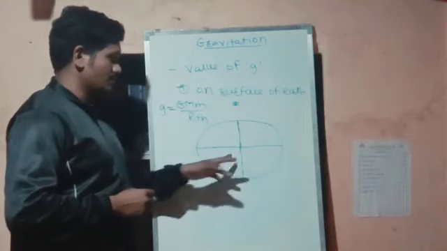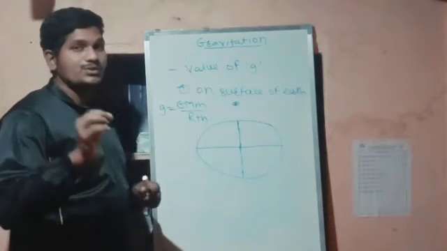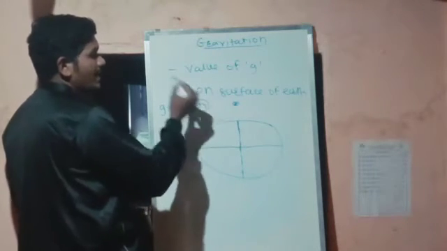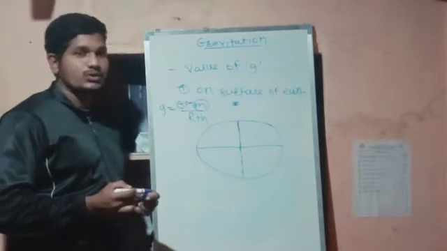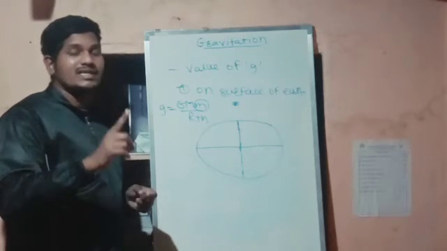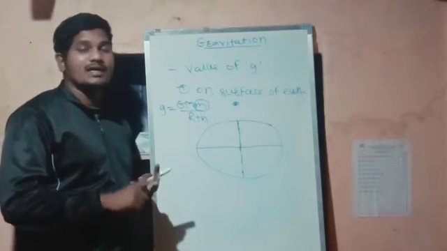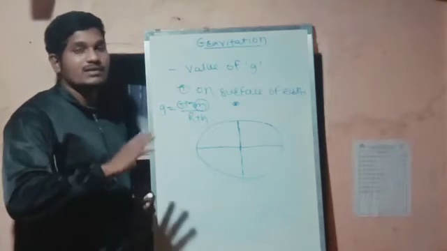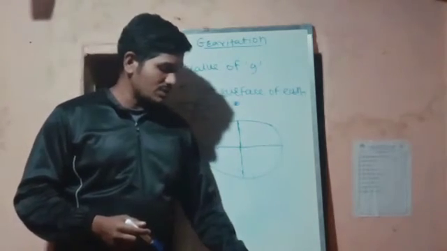So when the object is moving toward the center of the earth, the gravitation will also be decreasing, because it will directly affect the m. As it affects m, that effect will be directly proportional to the acceleration due to gravity, which is g. So this is how we can understand the 3 concepts: acceleration due to gravity at the surface of the earth, acceleration due to gravity at a height from the earth's surface, and the third one is at the depth. This is the part we discussed in the last lecture. Now we will see the next part of this.